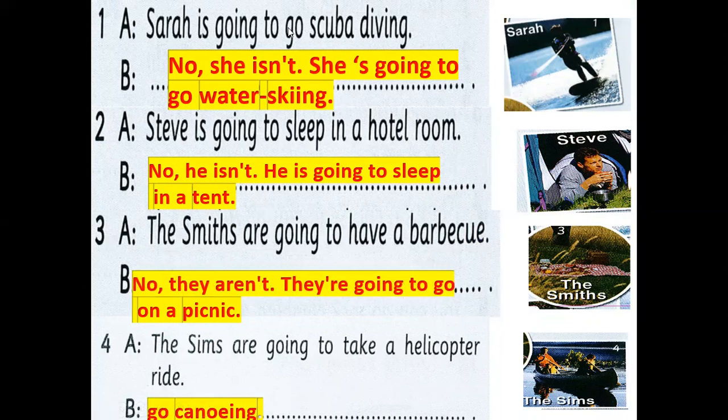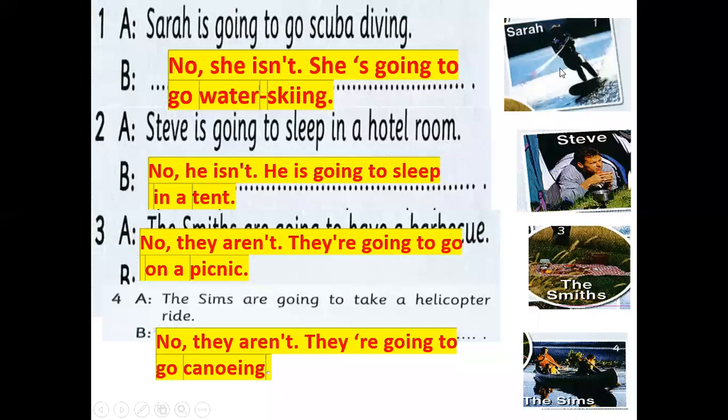And the last one, the Sims are going to take a helicopter ride. The Sims, is this a helicopter? No, of course not, they aren't. They are going to go canoeing.